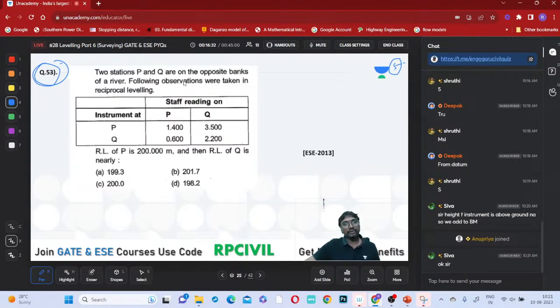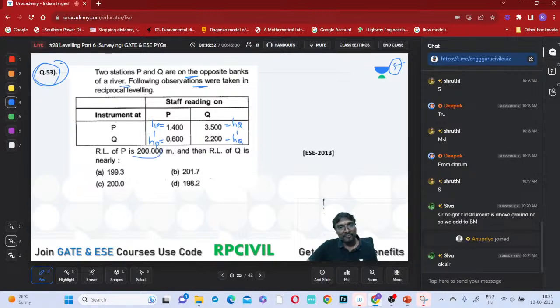So what is it? You can say two stations P and Q are on the opposite banks of a river. The following observations were taken. So can we say this is your HP, and this is your HQ? The instrument at P is then shifted to the other point. That is your HP dash, and this is your HQ dash.